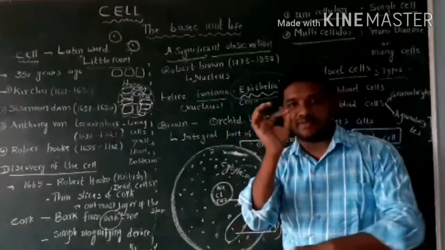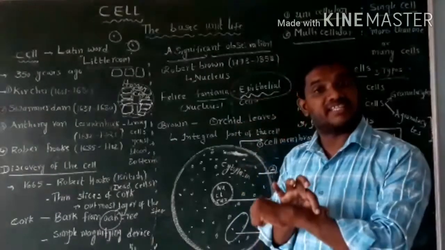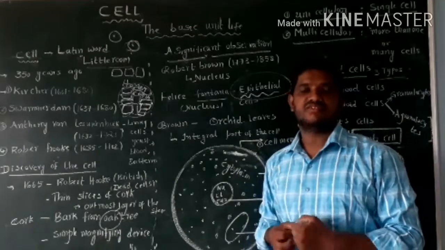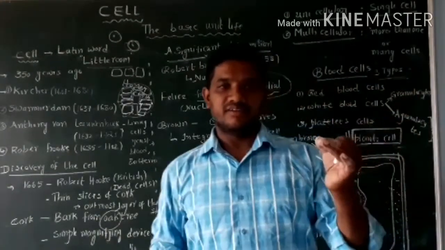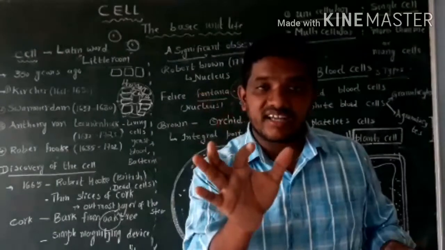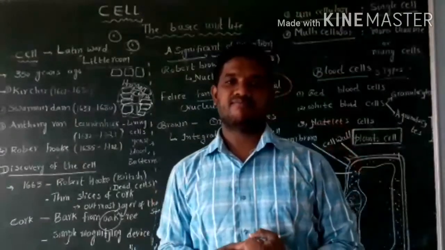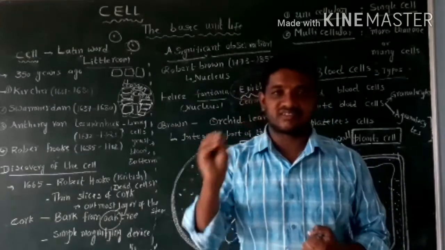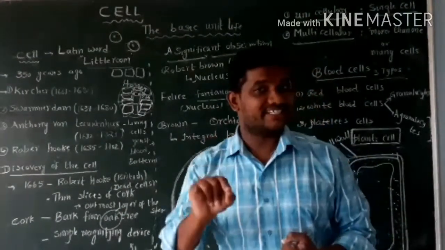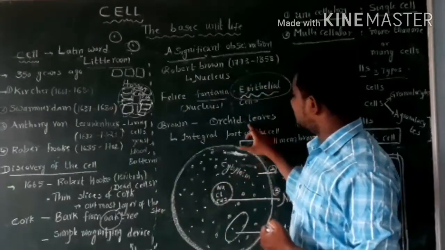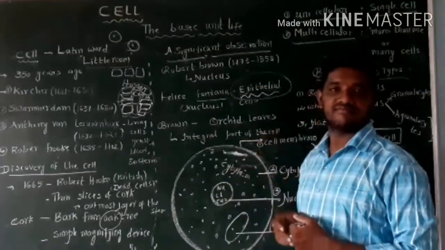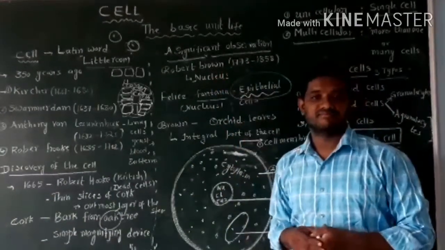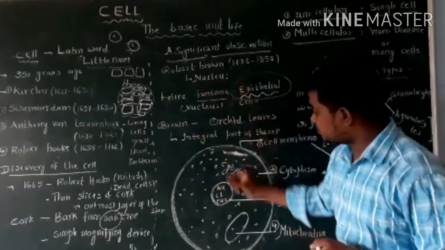See, skin is the epithelial tissue. It contains epithelial cells. So, first time nucleus discovered by Felix Fontana in epithelial cells, whereas Robert Brown discovered the nucleus in orchid leaves. But the credit goes to Robert Brown only. He discovered the nucleus.